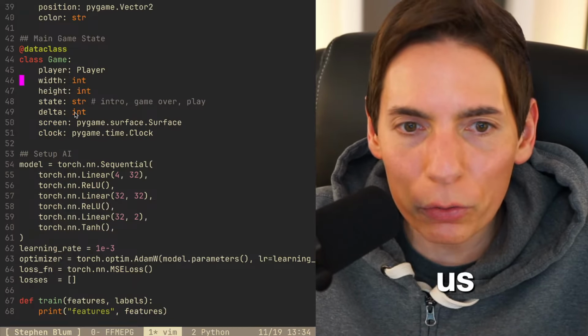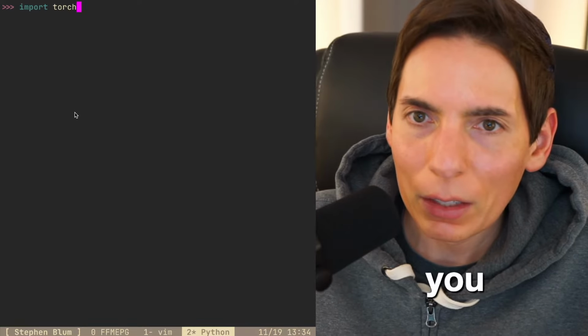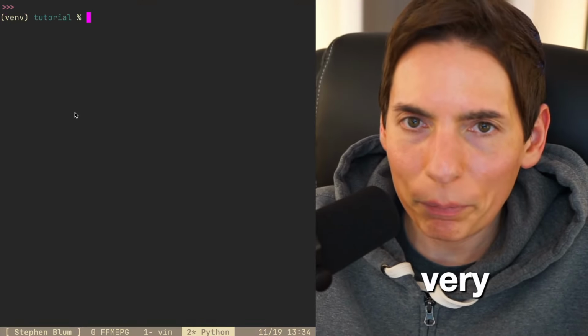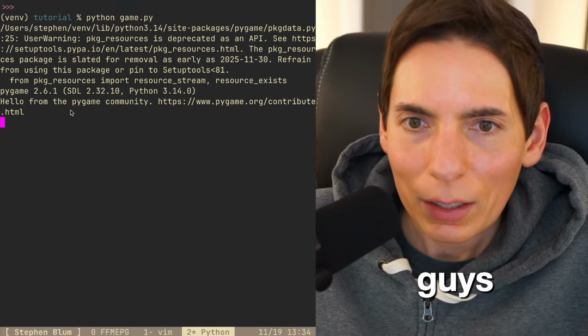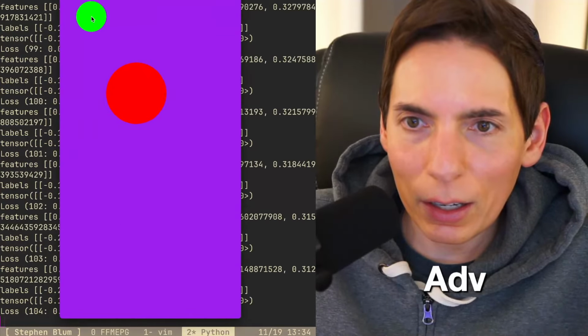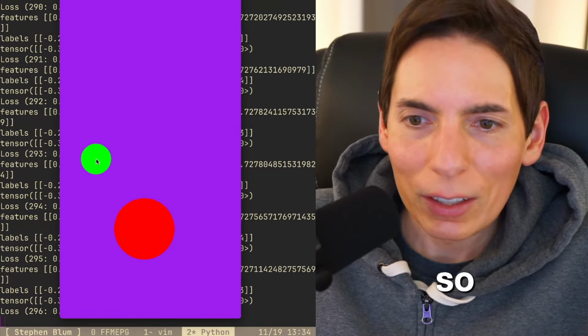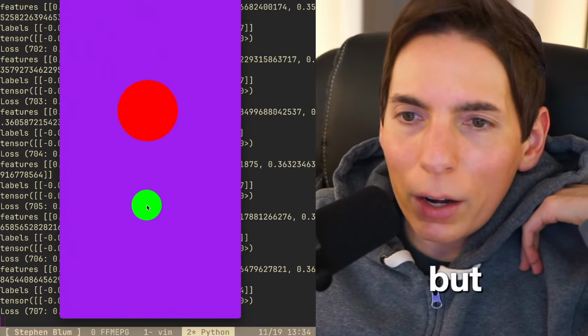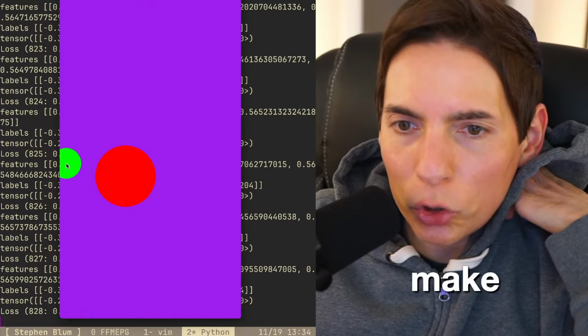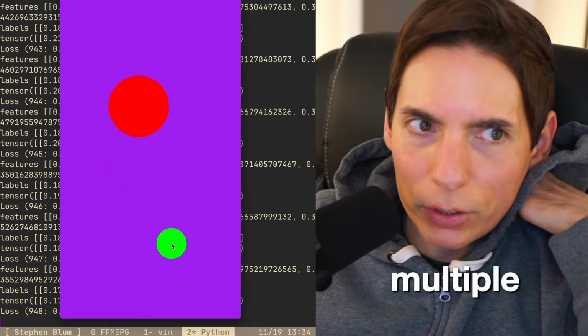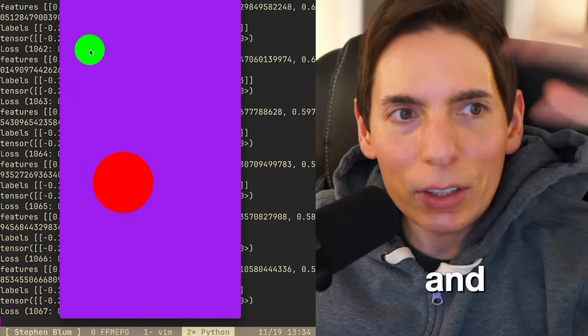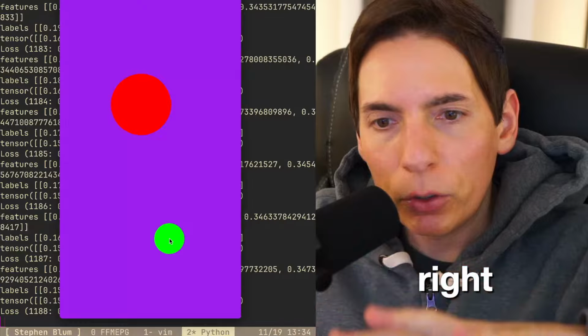Can you show us the rendered version? Yeah, exactly, I'll show you right now. It's very simple, you guys. It's not anything advanced or scary. So I made the AI hard mode. You're playing keep away. It's in a final stage right now, so the AI is very good. But what I want to do is make multiple levels. And you can see here, this is the mobile view.